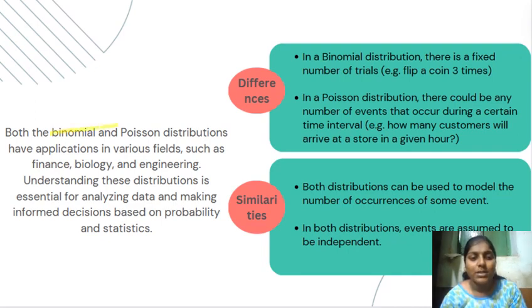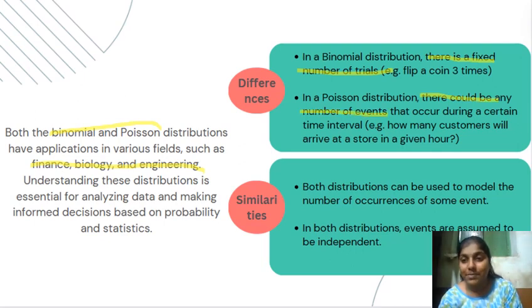Both binomial and Poisson distributions can be used in several applications in various fields like finance, biology, and engineering, and understanding these distributions is essential for analyzing and making informed decisions based on probability and statistics. Let us know some interesting differences about them. In binomial distribution, there is a fixed number of trials, whereas in Poisson distribution there could be any number of events that occur during a certain time interval.